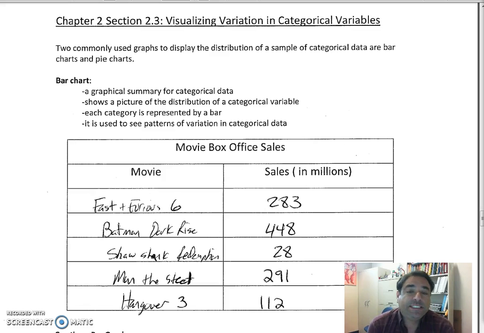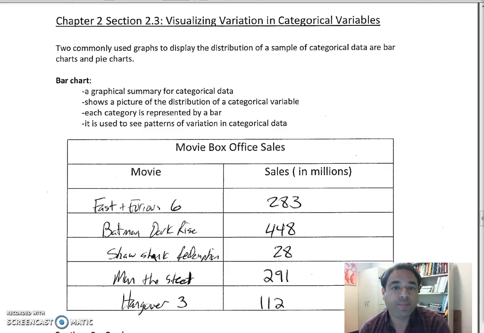Hello, we're going to go over Statistics, Chapter 2, Section 2.3 to 2.5. So now we're going to look at visualizing variation in categorical variables. So remember, categorical variables are like words that basically put things in categories.